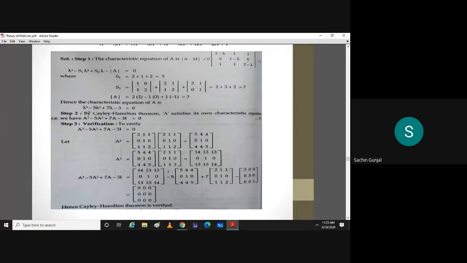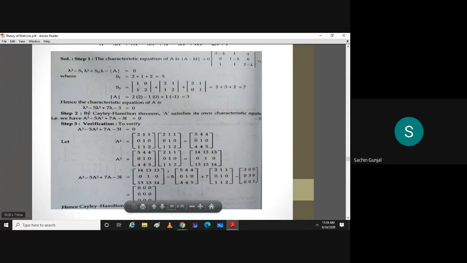So A cube minus 5A square plus 7A minus 3 times identity matrix. Consider this as the LHS. So find out A square and then A cube. A square is 5, 4, 4, 0, 1, 0, 4, 4, 5. A cube is 14, 13, 13, 0, 1, 0, 13, 13, 14.